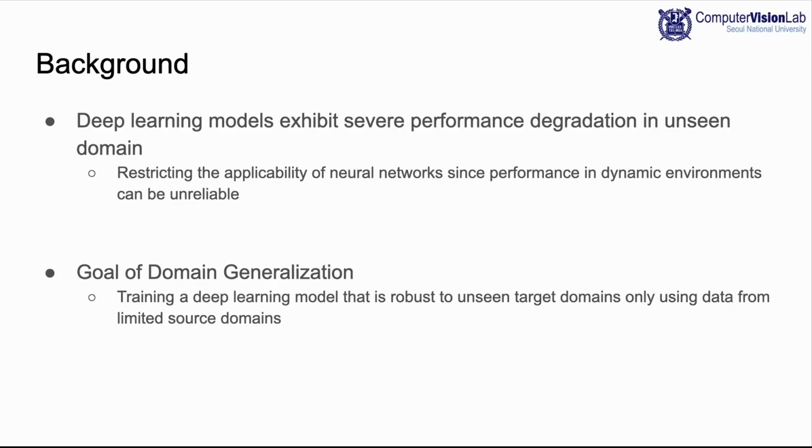For example, think of autonomous driving. There are thousands of different cities, weathers, and surroundings. It would be a big problem if the driving system acts unreliably due to the changed environment. To deal with this problem, domain generalization aims to train a network that is robust to distribution shift to enhance the applicability of DNNs.